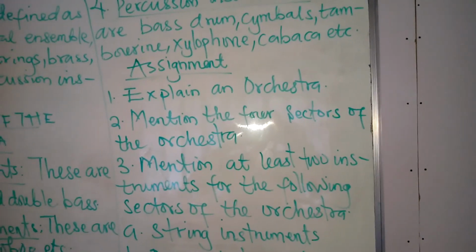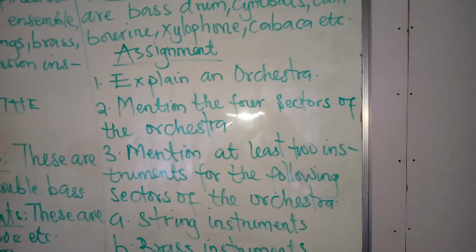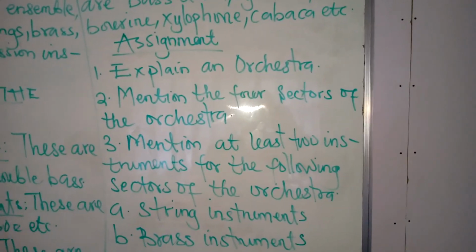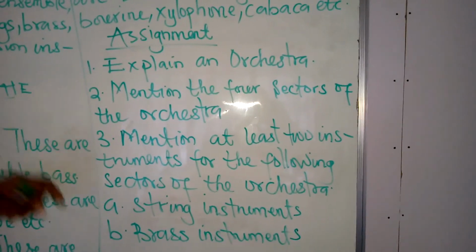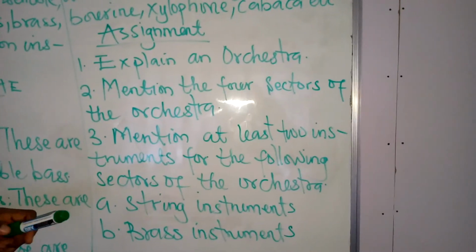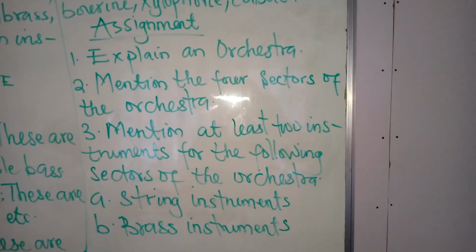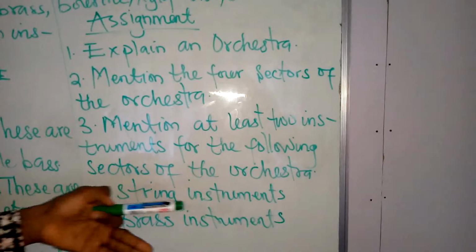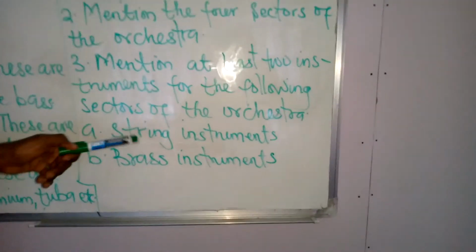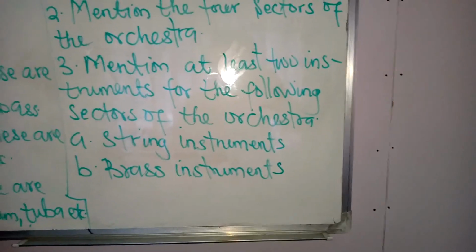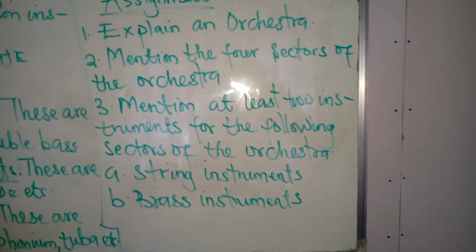So at this point, we'll take some assignments now. These are your assignments on the board. The first one says explain an orchestra. So tell me what an orchestra is. The second one says mention the four sectors of the orchestra. The third one says mention at least two instruments for the following sectors of the orchestra: the first one is the strings and the brass. Mention two instruments for each of them. So these are the assignments, and I urge you to do them and submit.